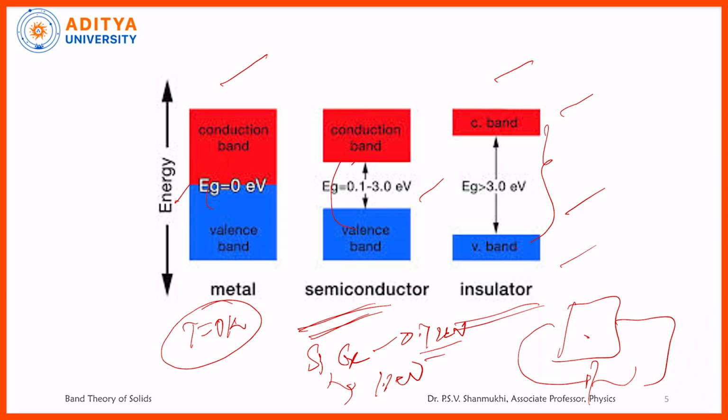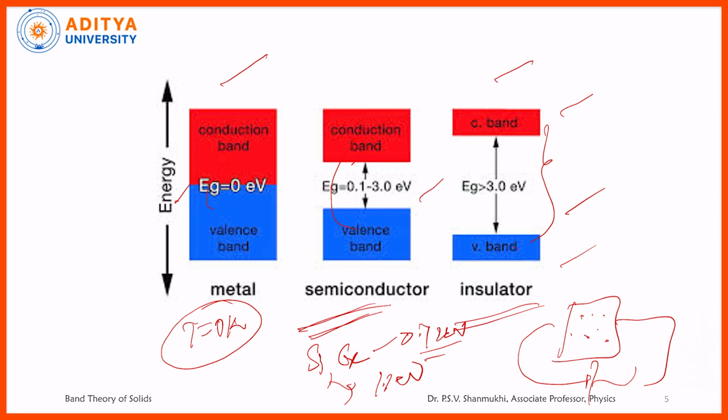That means even a little bit of thermal energy is enough to promote the electrons to the conduction band. As a result, even at room temperature, there exist some free electrons and holes in the semiconductor. When this is connected to a battery, it will conduct electricity. That's why these materials are said to be semiconductors.